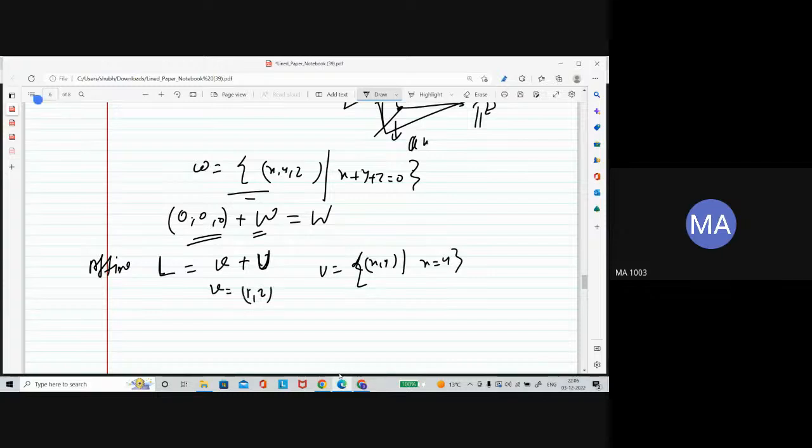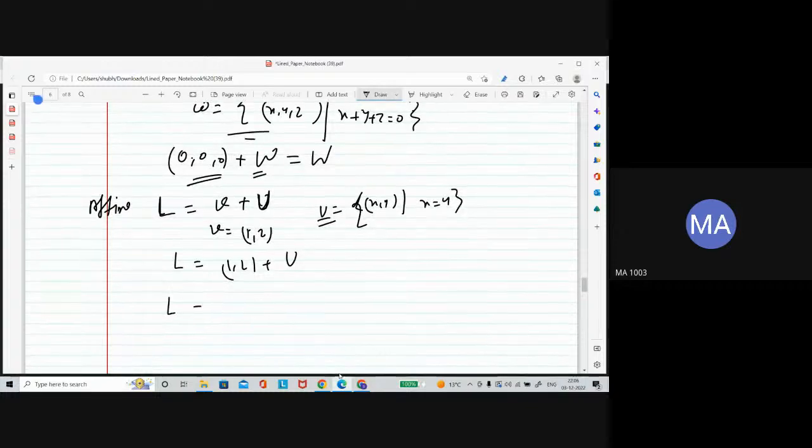Then L is an affine subspace corresponding to this subspace U, this line.